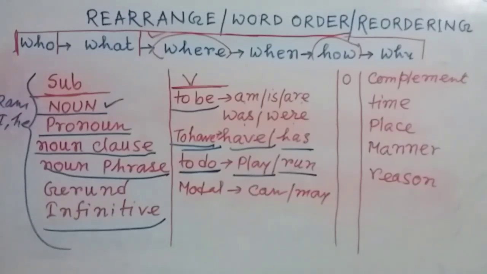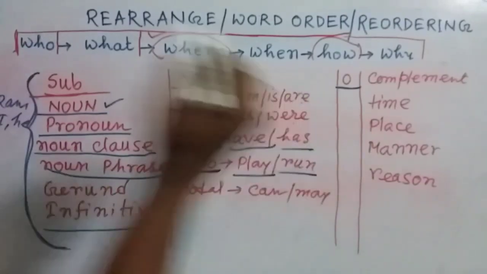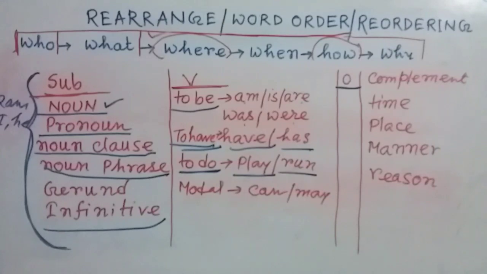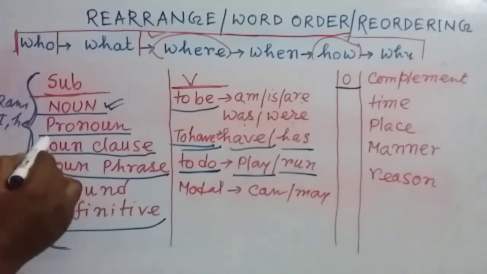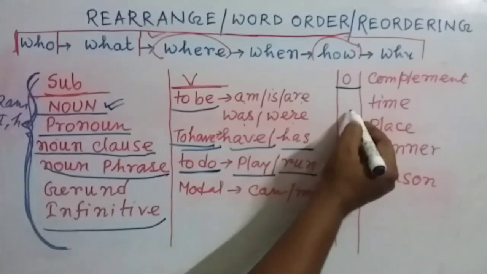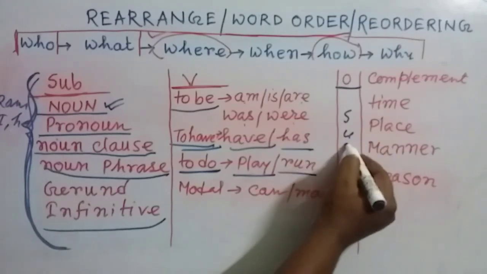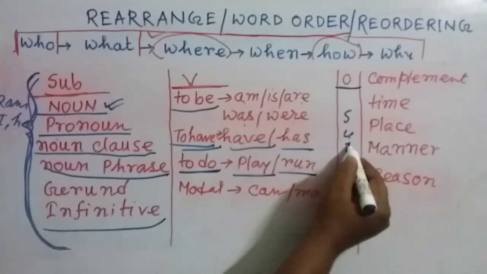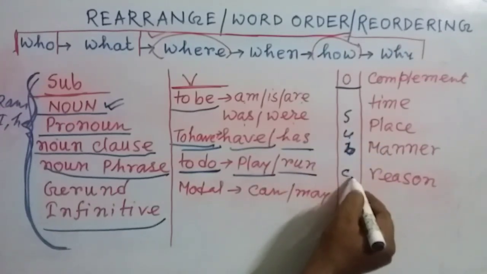And now in objective place, in object position, the same words like the subjects. That means a noun may be the object of a sentence, pronoun, noun clause, noun phrase, gerund, infinitive, all these words may be the object. So I just wrote down subject column.